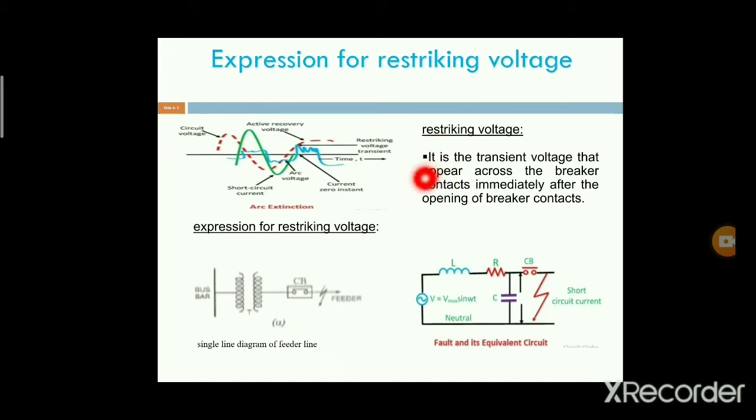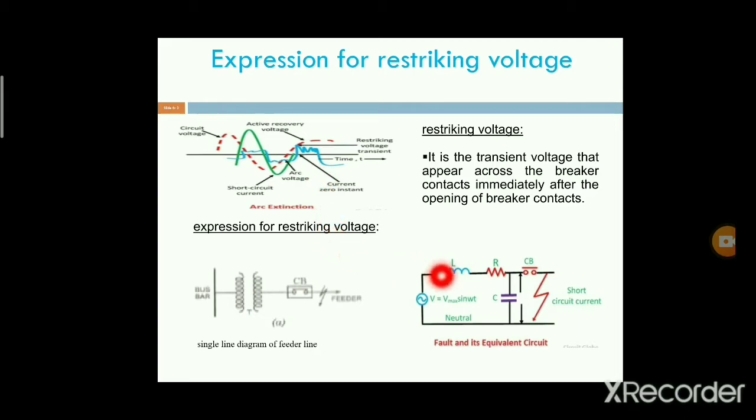voltages. Restriking voltage is the transient voltage that appears across the breaker contacts after opening of the breaker.